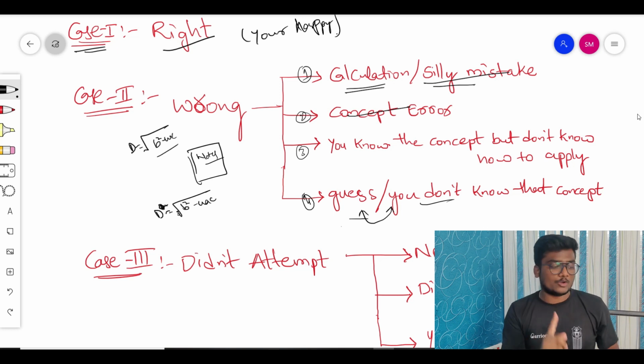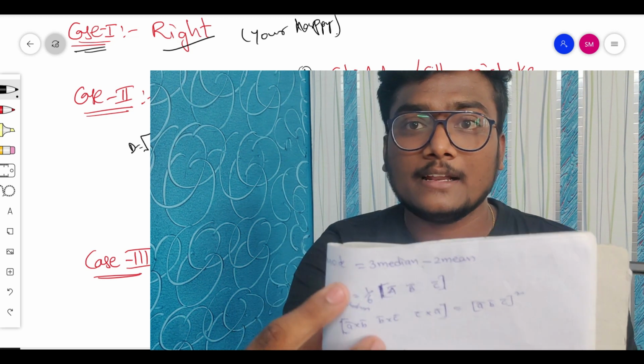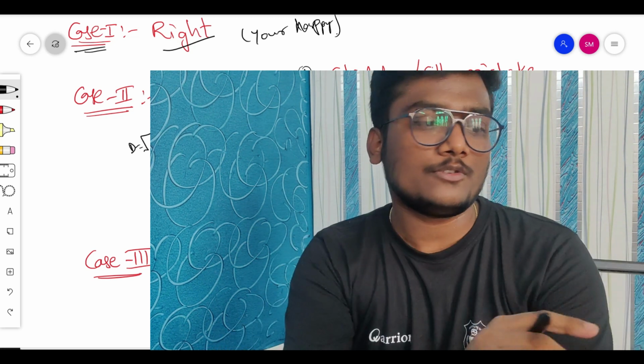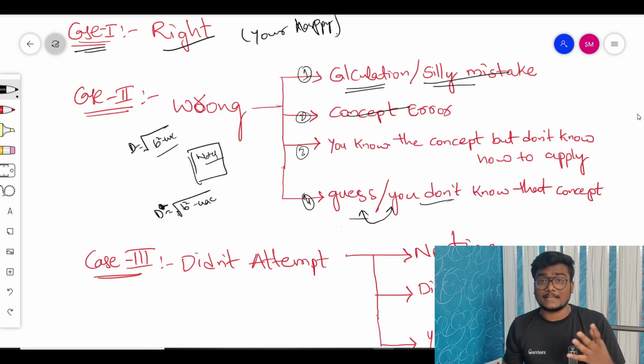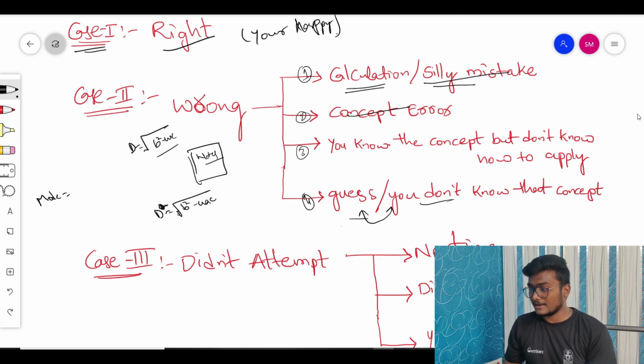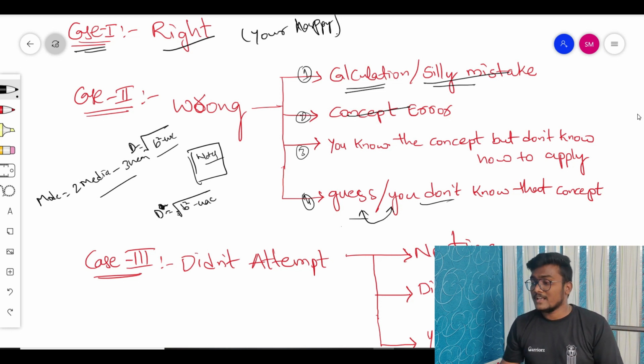Just a second, I will show you my live reality. Just check this, you can see here: mode equals 3 median minus 2 mean. That is exactly the mistake I made. Actually this is the formula, right? Mode equals 3 median minus 2 mean. But in the exam I took 2 median minus 3 mean. So I get it wrong, and that answer will surely be there in the options, because the examiner thinks the way students also apply. That is what we can call a silly mistake and a conceptual error.